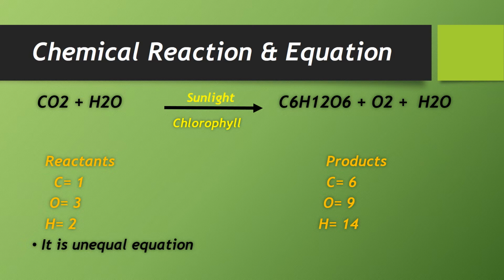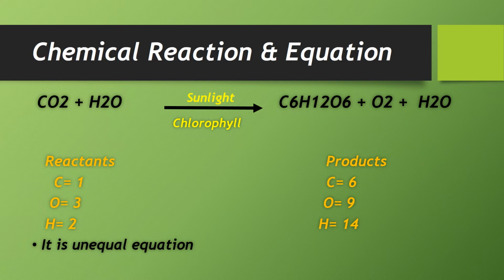Now we are going to see whether we have the same number of atoms in the products of our chemical equation or not. So come here, carbon. We have one carbon here, in the carbon dioxide, but here we have six carbons, C6H12O6, six carbons in the glucose.